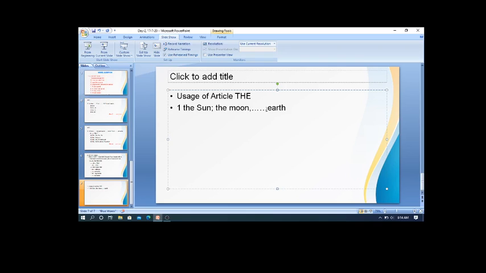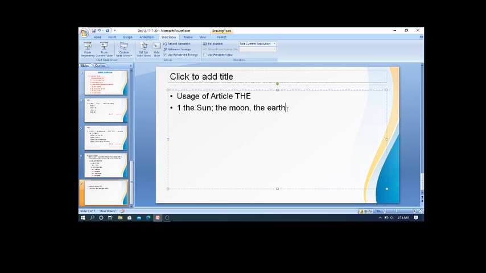Earth, the earth. We never say a earth. So, with this example, please note down the rule. The rule is telling that article the is used before the unique things. It means that it is the only one thing in the universe. So we see only one sun, that's why the sun. We see only one moon, that is the moon. We see only one earth, that is the earth.